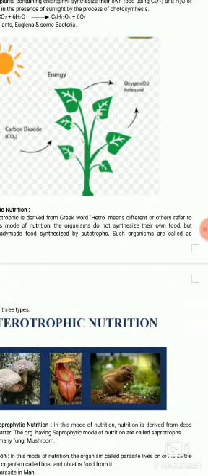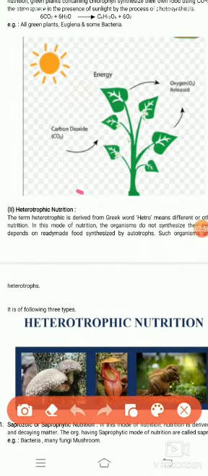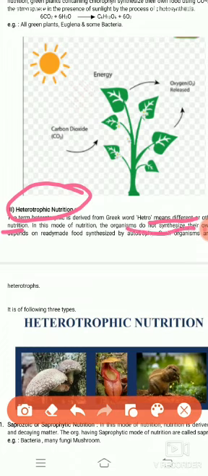Now comes heterotrophic nutrition. It is derived from two Greek words: hetero means different and troph means nutrition. In this type of nutrition, the organism does not manufacture or synthesize its own food, but depends on ready-made food, that is, on other organisms for its food. The organisms which show heterotrophic nutrition are called heterotrophs.